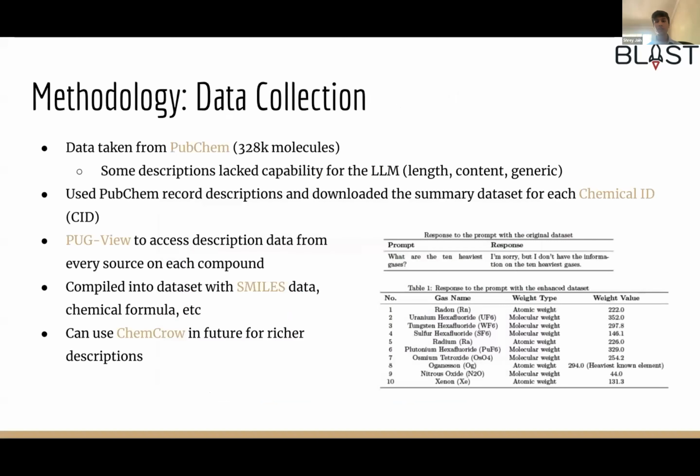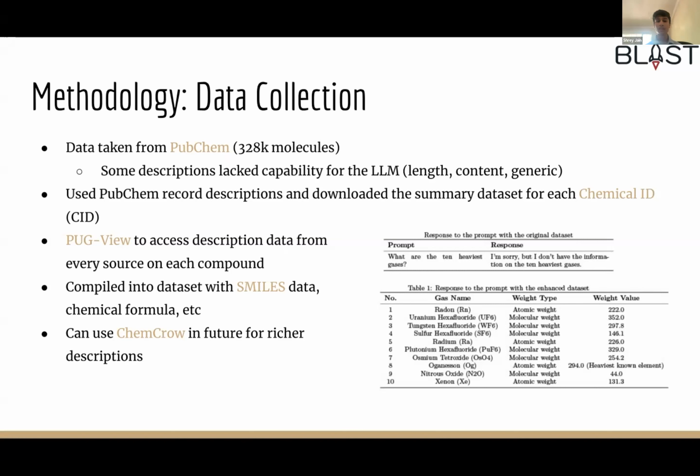For data collection, our group utilized PubChem's record description dataset, which only contained chemical compounds with descriptions and a size of 328,000 compounds. As a result, we were able to work with chemical compounds with descriptions that were suitable as reliable training data for a large language model. We then utilized PUG View to access the description data from every source on each of the compounds. This was compiled into a dataset containing the descriptions, the SMILES data, the molecular weight, the chemical formula, and other information on each one of the compounds, yielding a sizable dataset for our research.